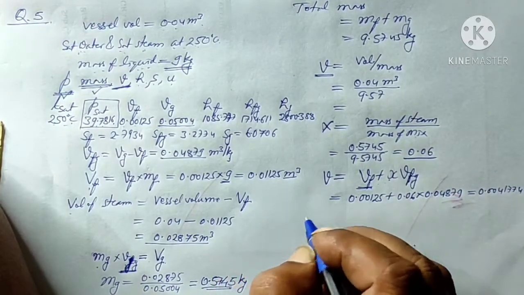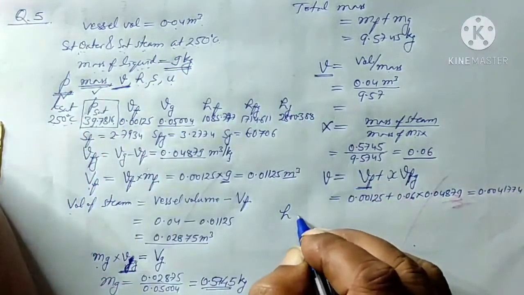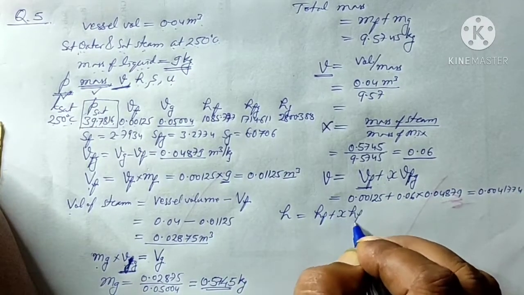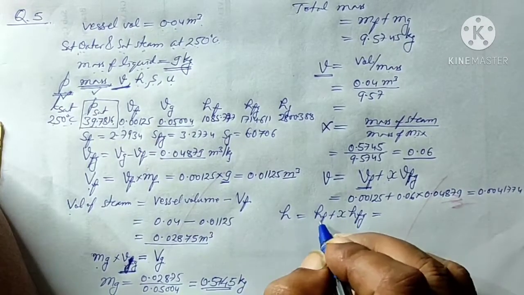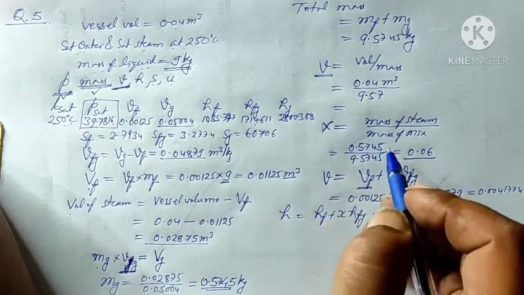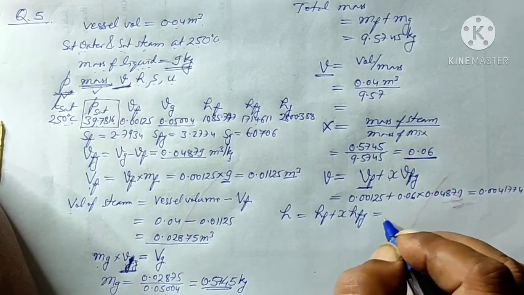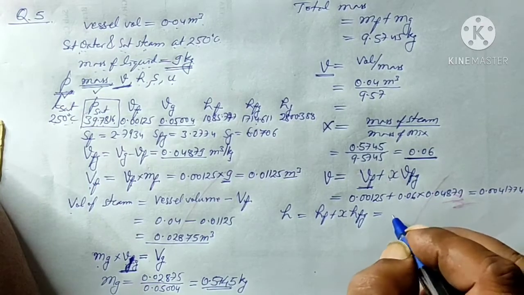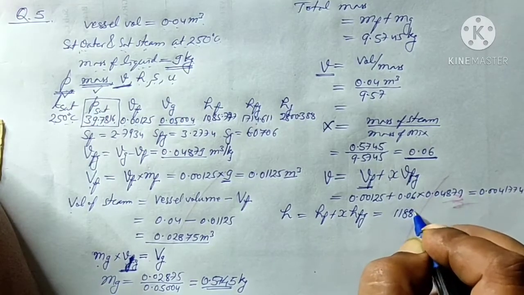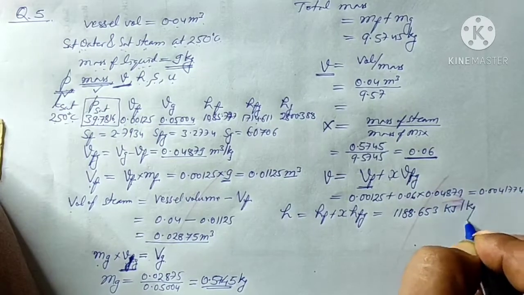Now to find the enthalpy, H of this mixture will be equal to Hf plus x Hfg. We know the value of Hf and Hfg from the steam table, and the value of x we had already calculated. Substituting these values, you will get H equal to 1188.653 kilojoules per kg.